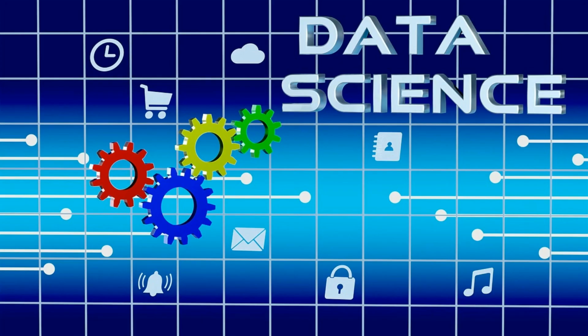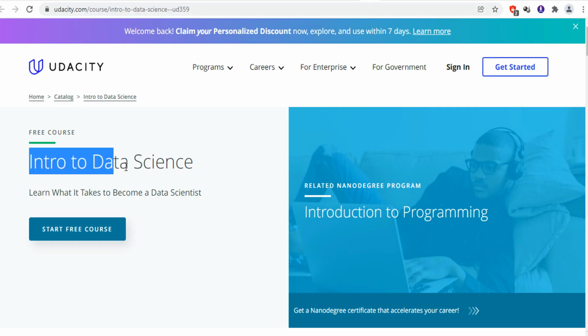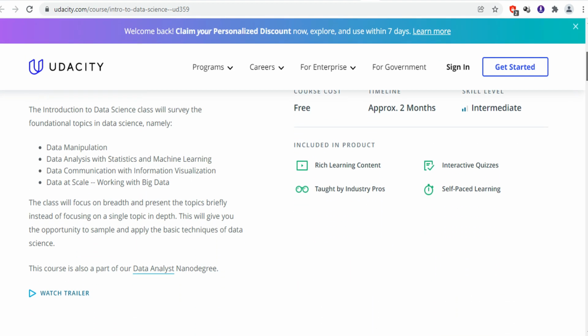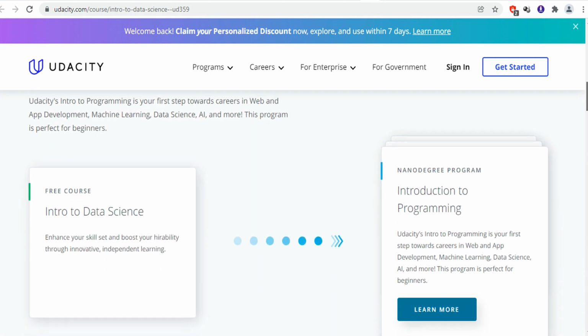The next course in our list is Data Science. You can check out this course on Udacity, Introduction to Data Science. If you are a beginner and want to understand and learn about data science, then you can check out this course. Data science is a process of extracting data. It includes various scientific methods and algorithms to extract knowledge and insights from noisy, structured and unstructured data. And by applying the knowledge, you can convert it into meaningful data.